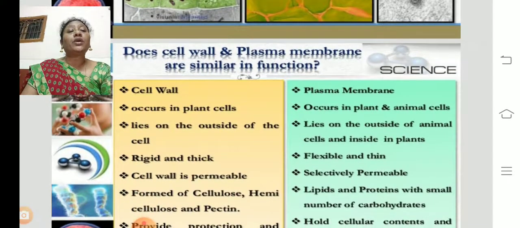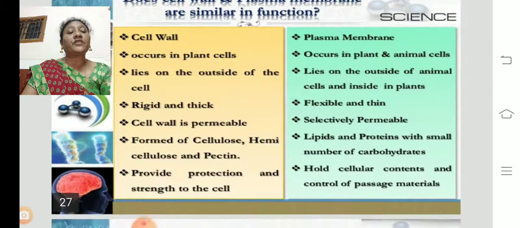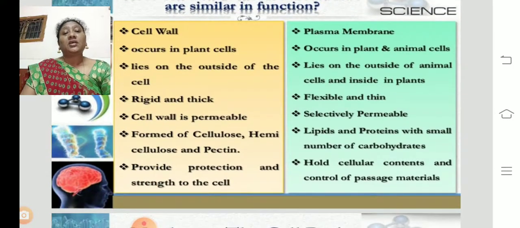So, are the cell wall and the plasma membrane similar in function? Let us see. The cell wall occurs only in the plant cell, whereas the plasma membrane occurs in both plant and animal cells. The cell wall lies on the outside of the plant cell, whereas the plasma membrane lies on the outside of the animal cell and inside the cell wall of the plant cell. The cell wall is rigid, very thick and hard. The plasma membrane is flexible and very thin.